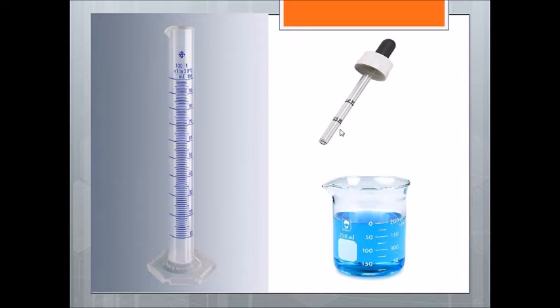Now how can we measure the volume? We can measure it by using a dropper, a measuring cup, or a graduated cylinder. These are the tools that we can use to measure the volume of liquids.